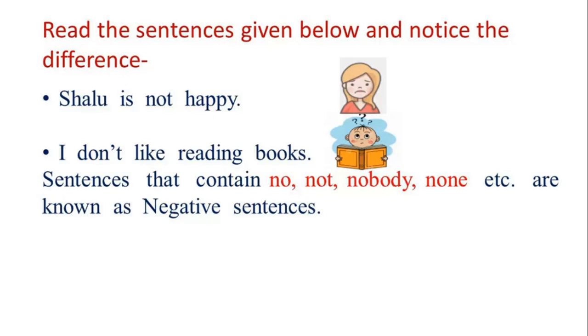Like Shalu is not happy. I don't like reading books. So, the sentences which have any negative word like no, not, none, etc. are called negative sentences. Remember, both the positive and the negative types of declarative sentences end with a full stop.